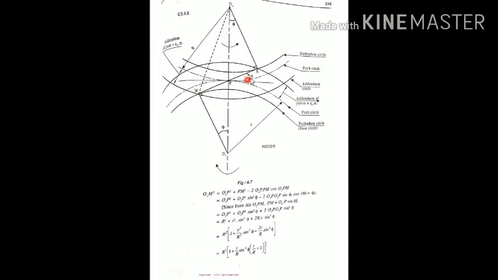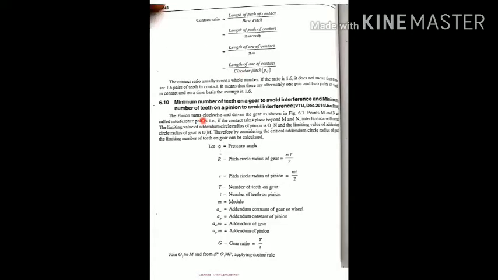Here phi is the pressure angle. This tangent line is normal to the normal line, that is, O to M is normal to this tangent, and similarly O1N is normal to this tangent MN. It is the same concept we considered previously for the path of contact derivation. Pinion turns clockwise and drives the gear as shown in the figure. Points M and N are called the interference points. If the contact takes place behind MN, interference will occur.